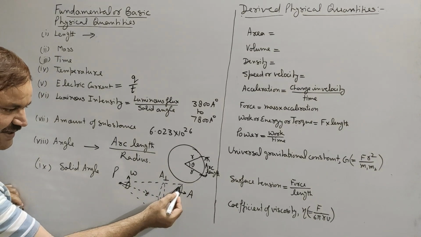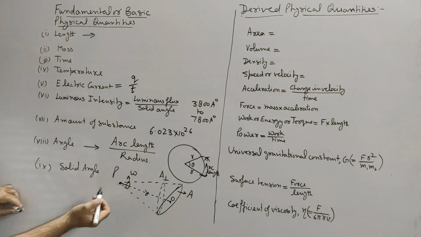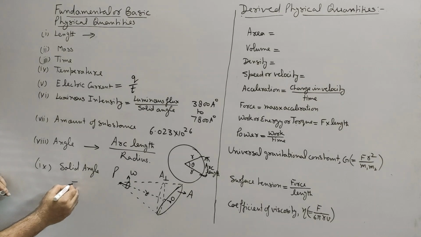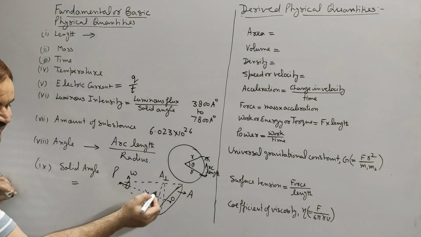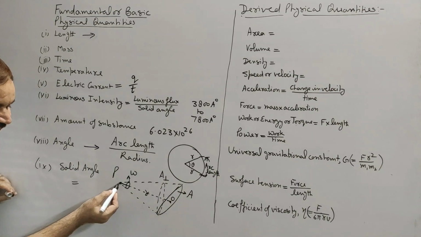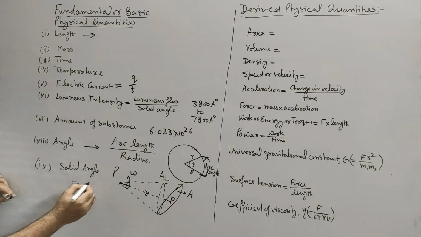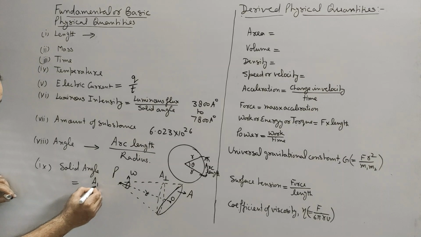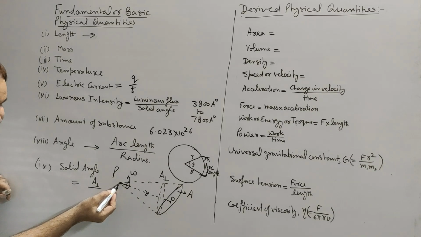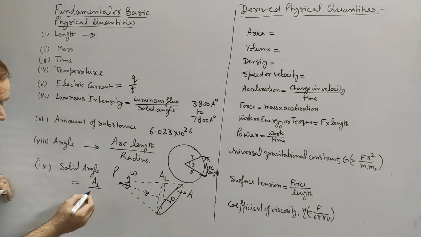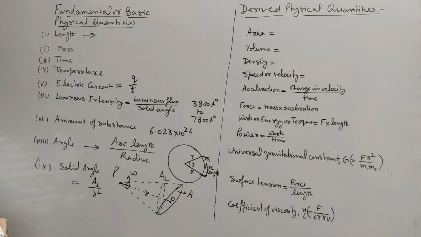And if the effective area of this surface perpendicular to R, that is perpendicular to OP, is A perpendicular, then the solid angle subtended by area A at point P will be defined as the ratio of the area of the surface perpendicular to the line joining the point and the surface, that is A perpendicular, divided by the square of the distance between point P and the surface, that is R square.